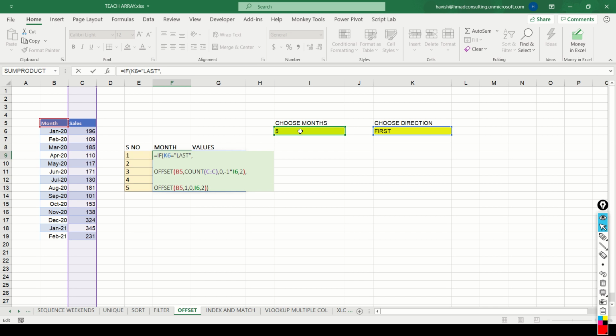Now, please remember, even though offset has the ability of giving you multiple results, offset is not a dynamic array formula. That means that offset will still work in older versions of Excel, but offset has become much more powerful now because we have dynamic arrays. So I know it is a little tricky because it is a function with limited capability in the older versions and with extensive capabilities in the newer versions, but that's just the way that it works.